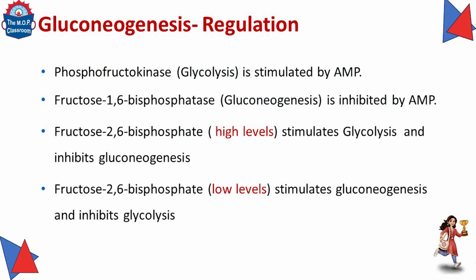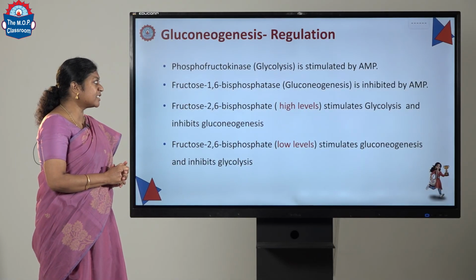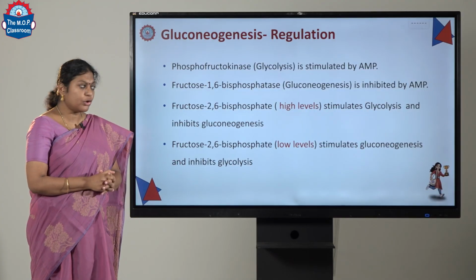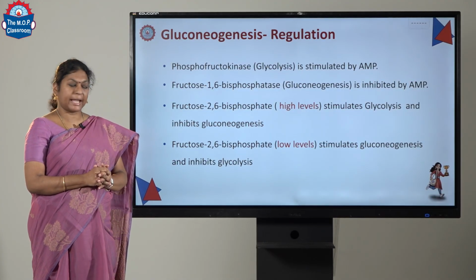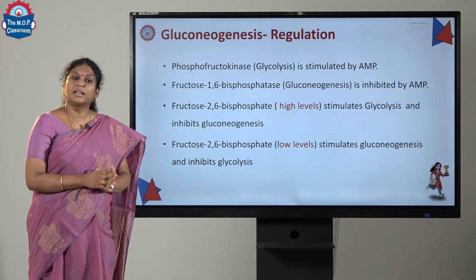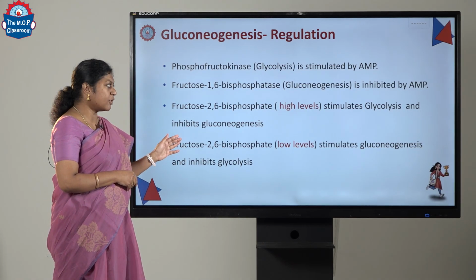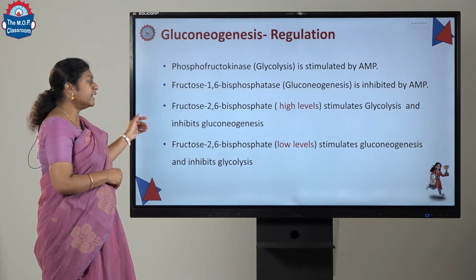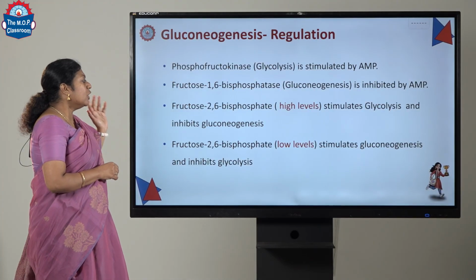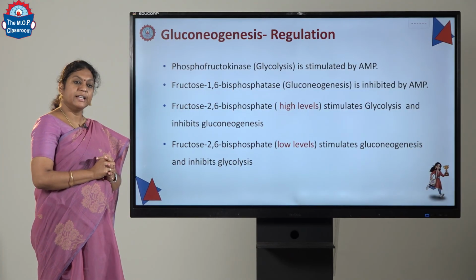Looking into the enzymatic regulation, phosphofructokinase, the very important regulatory enzyme in glycolysis, is stimulated by AMP. Fructose 1,6-bisphosphatase, the important enzyme of gluconeogenesis, is inhibited by AMP. Fructose 2,6-bisphosphate levels regulate both glycolysis and gluconeogenesis. High levels of fructose 2,6-bisphosphate stimulate glycolysis and inhibit gluconeogenesis, and low levels of fructose 2,6-bisphosphate stimulate gluconeogenesis and inhibit glycolysis.